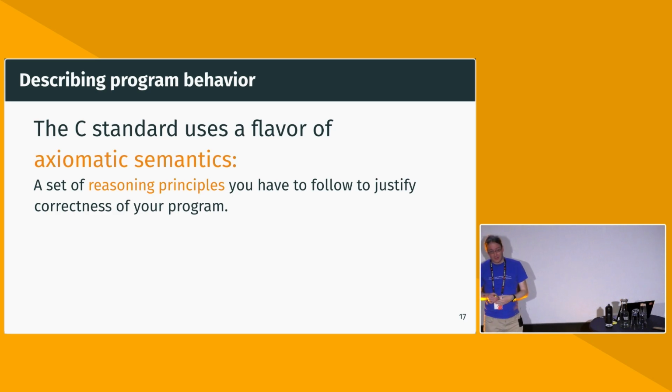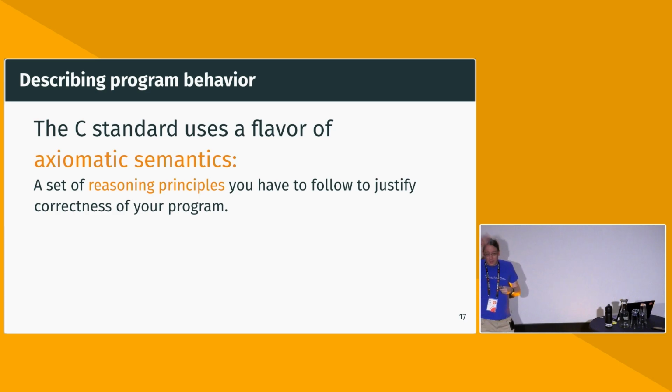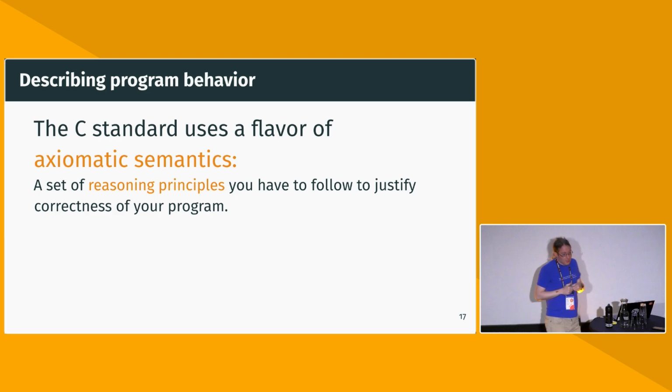And then if you want to say that my program is fine, you have to find sentences across the standard which you can chain together to make an argument for why your particular program is fine. And that has various downsides. I mean, we've seen already it can be hard to even find out where you have to chase those sentences across the standard.